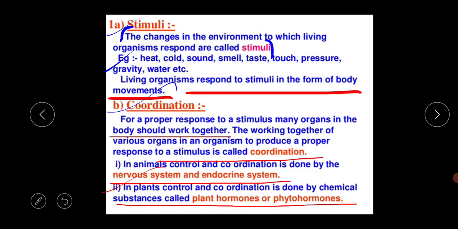Actually, all those different kinds of body movements increase the chances of survival of the organism. If I cannot do anything, I cannot survive properly in the environment. Suppose I am feeling hungry. The first thing I should do is go to my kitchen to make some food, or go to the market to buy some food for eating. If we don't eat, then we cannot do anything, so we cannot survive properly.